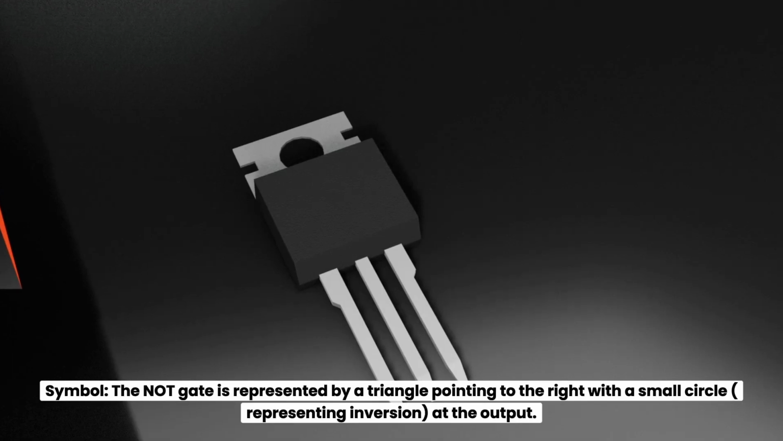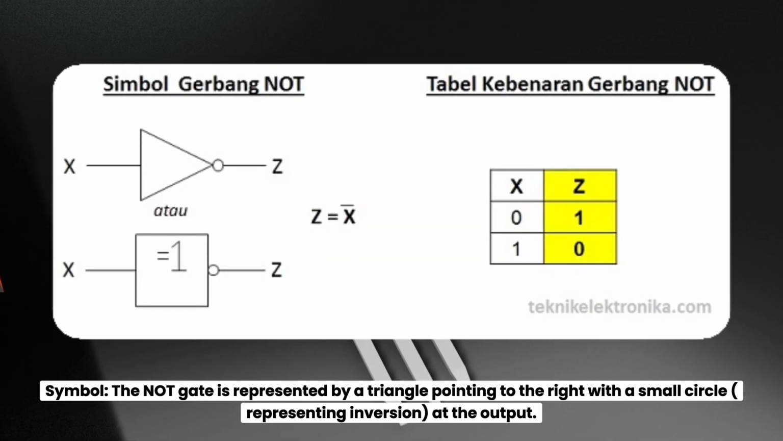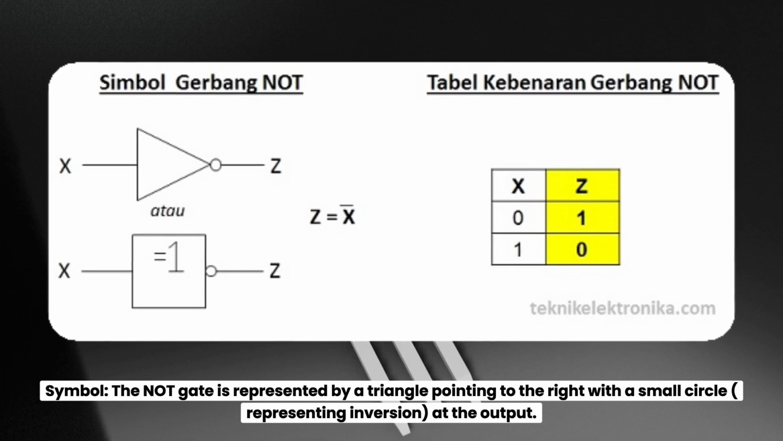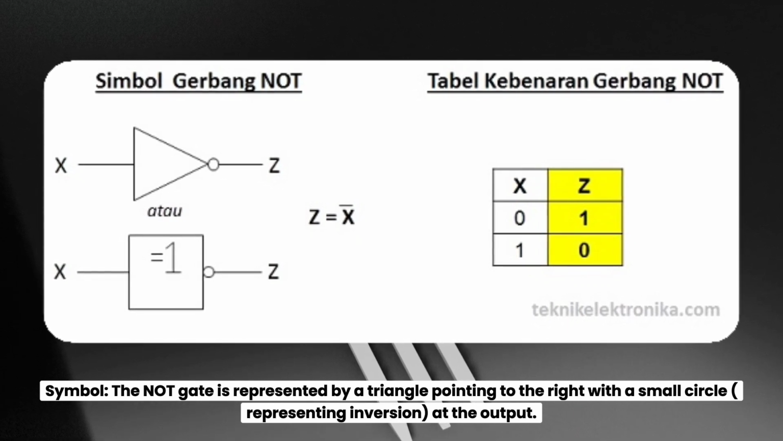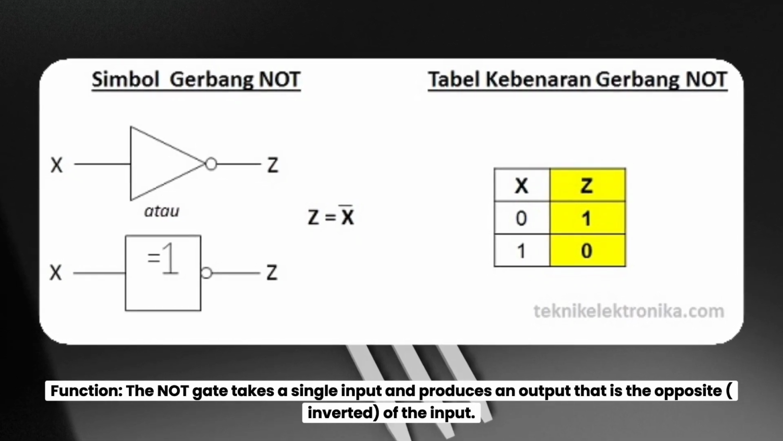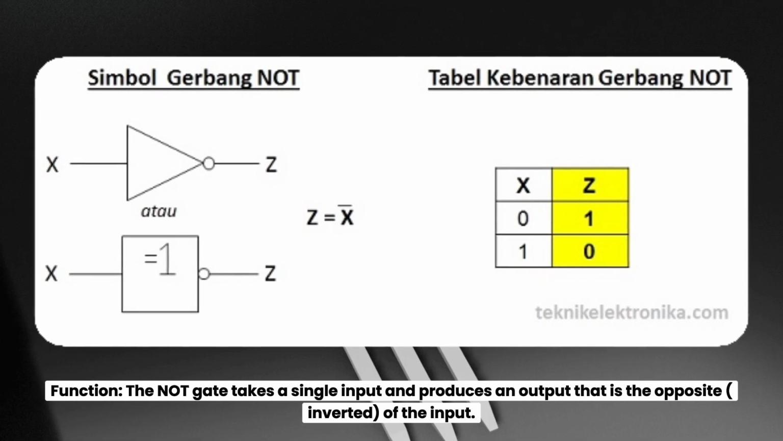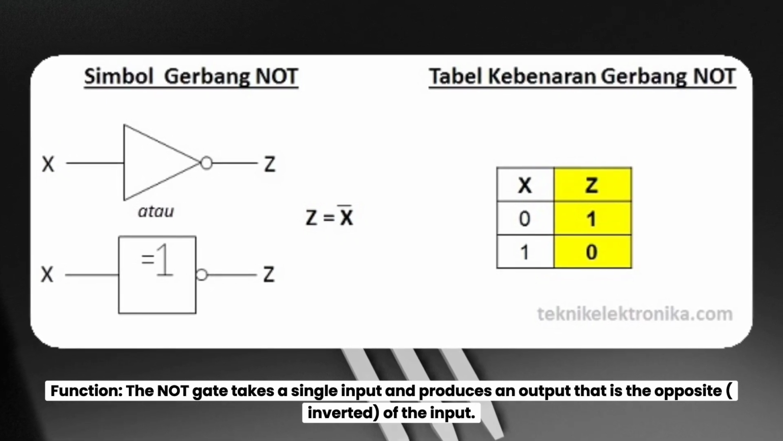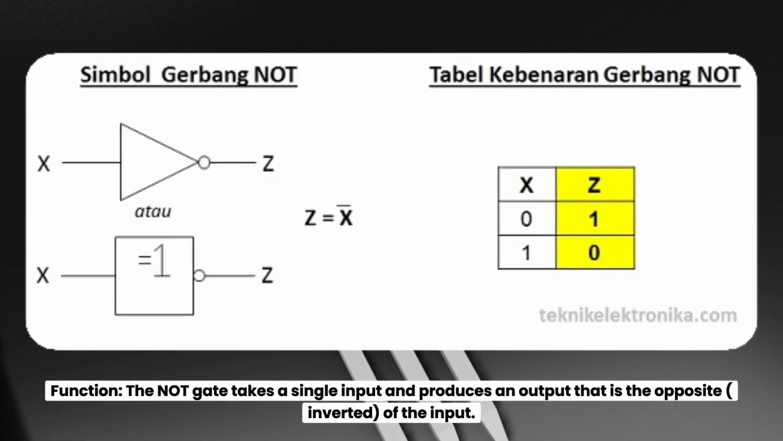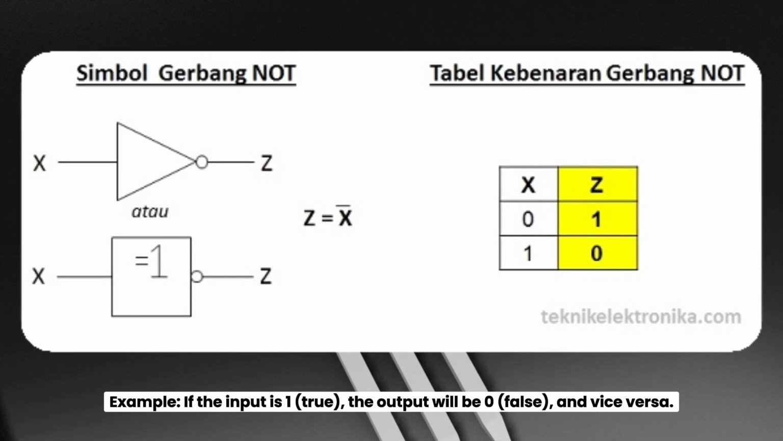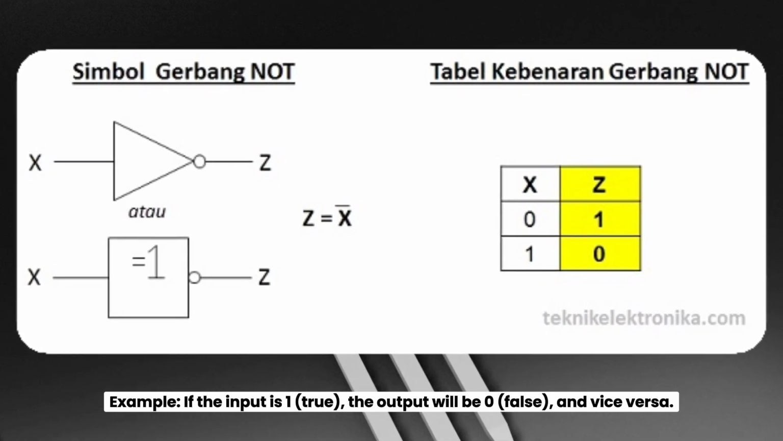Symbol. The NOT gate is represented by a triangle pointing to the right with a small circle at the output representing inversion. Function. The NOT gate takes a single input and produces an output that is the opposite, inverted, of the input. Example. If the input is 1 (true), the output will be 0 (false), and vice versa.